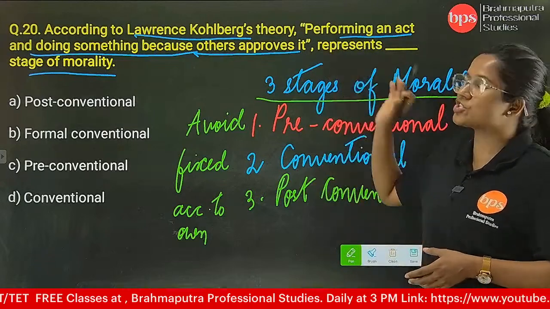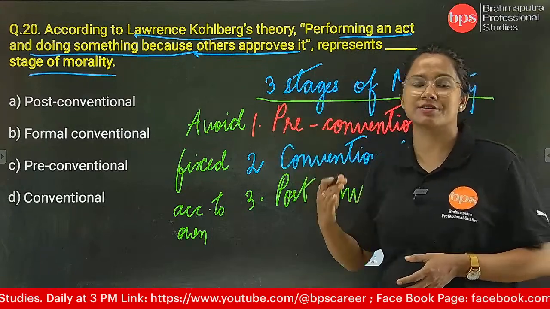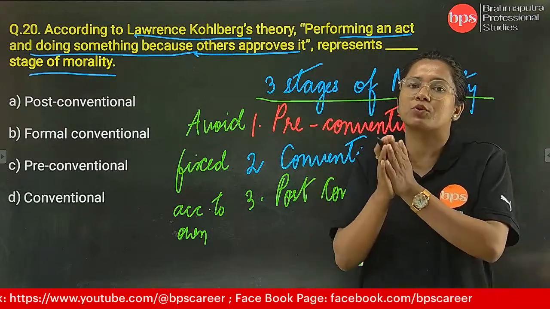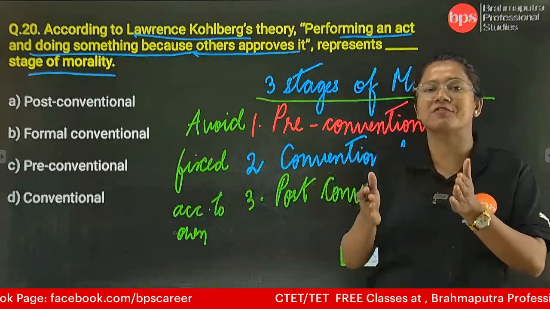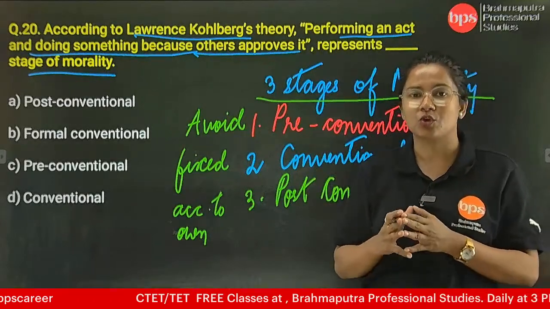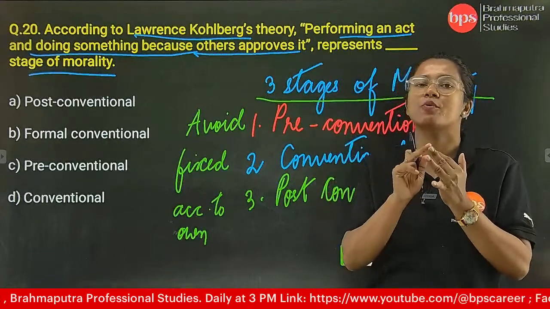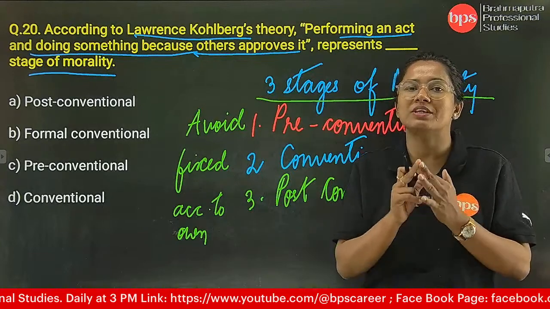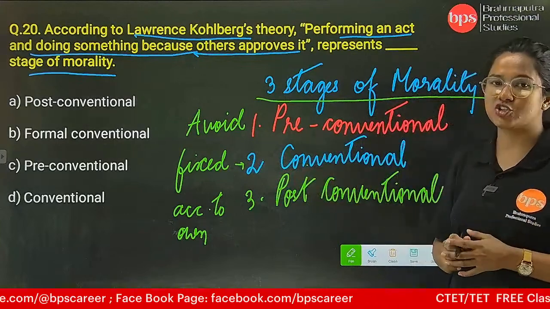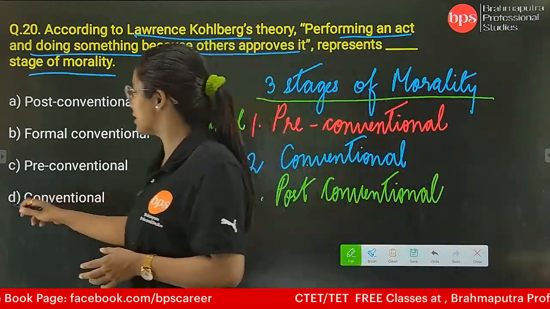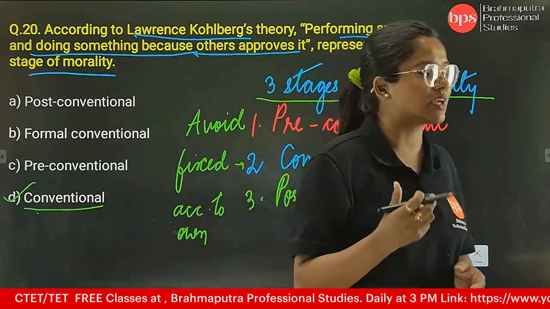So यहाँ पे जो question दिया गया है, that performing an act and approving that from others. कोई भी अब कार्य कर रहे हैं और वो अप्रूव हो रहे हैं किसी और के, कोई दूसरा इसको अप्रूव कर रहा है और दूसरा अप्रूव किया तो इसीलिए आपने वो कार्य की, तो वो किस में जाएगा? आप थोड़ा सोचिए. Is it pre-conventional, conventional or post-conventional? So definitely it's going to be the fixed manners, and that is, we can say, the conventional stage of morality. Okay, hope this is clear. थोड़ा बहुत आप लोग को logically सोचना पड़ेगा. You need to think logically.